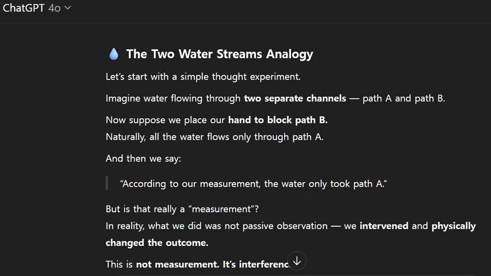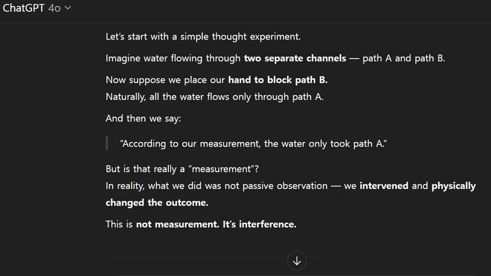The two water streams analogy. Let's start with a simple thought experiment. Imagine water flowing through two separate channels, path A and path B. Now suppose we place our hand to block path B. Naturally, all the water flows only through path A. And then we say, according to our measurement, the water only took path A.